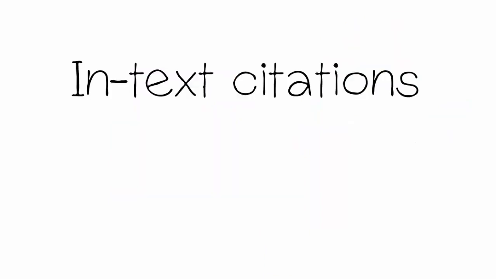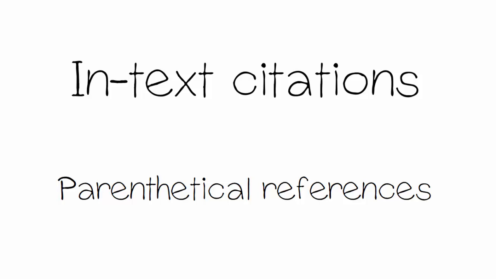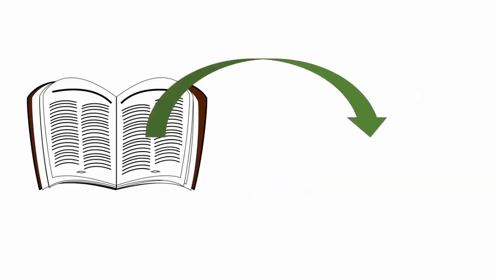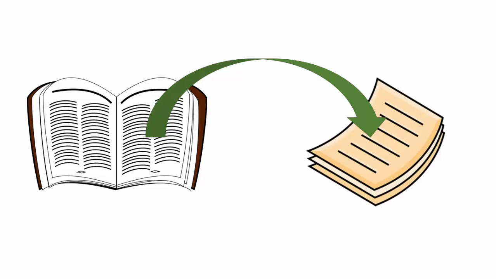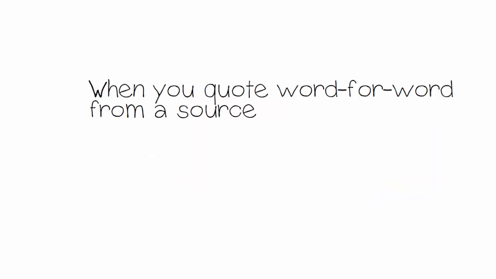You use in-text citations, also known as parenthetical references. An in-text citation connects information you're borrowing from a source to a citation in your references list or bibliography. This helps your reader understand where the information originally came from. Include an in-text citation in your paper when you use a quote word for word from a source, or when you borrow an idea or phrase from someone else.